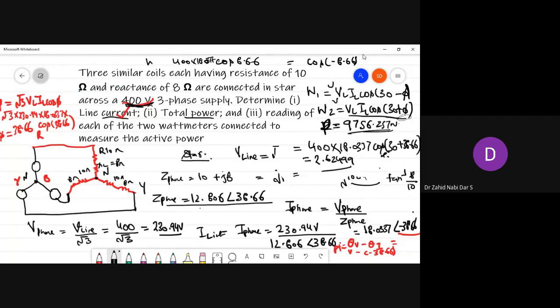This would be the second case, and W1 plus W2 would be equal to the total power we calculated.